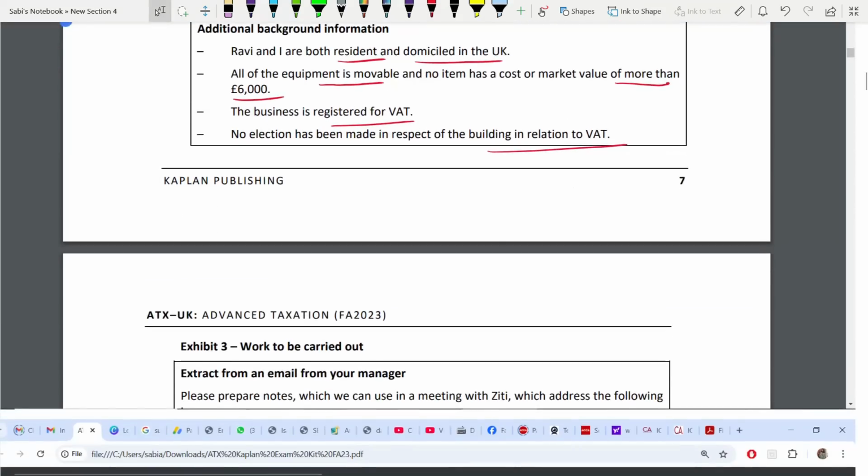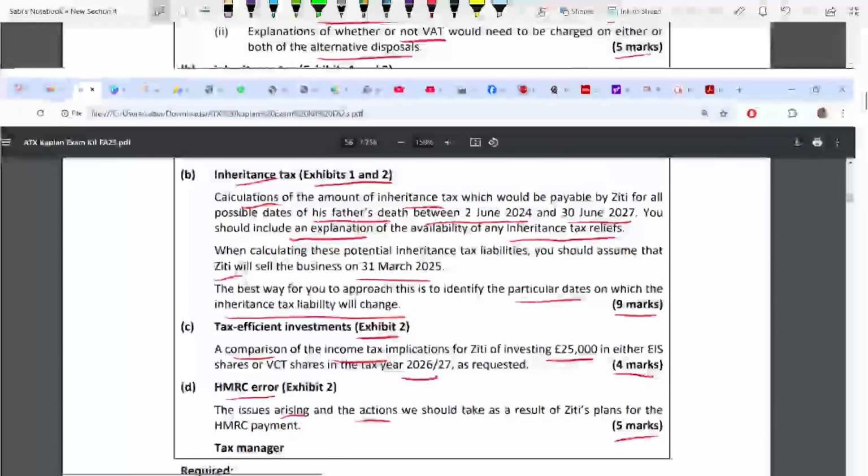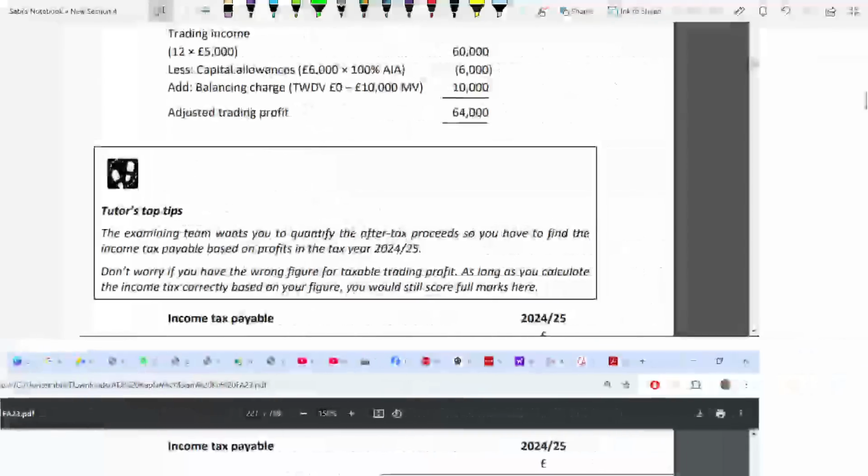Now, Exhibit 3 is basically the works. We have gone through that, so we have finished with the requirements. Now, let us go through the question and the answer. Before we move on to the answer,